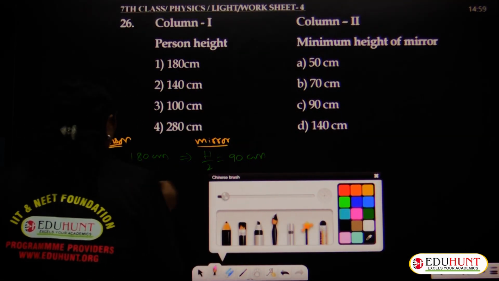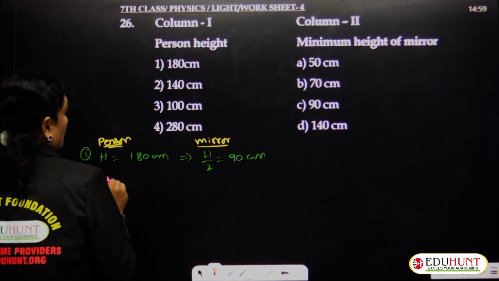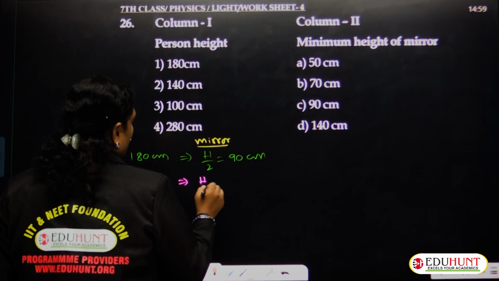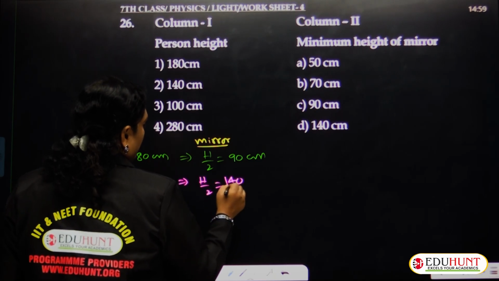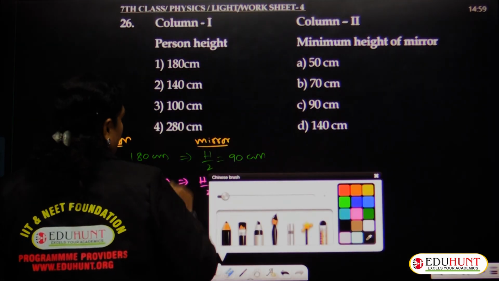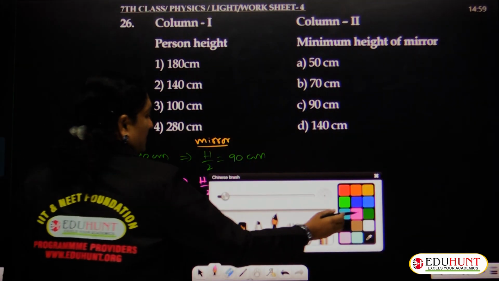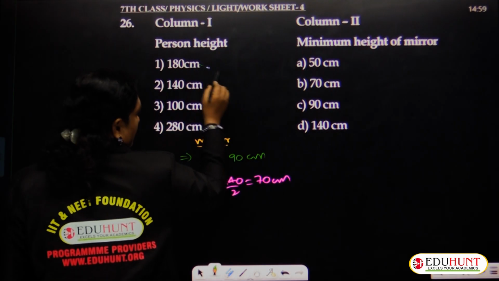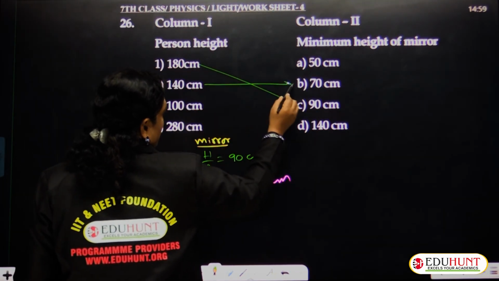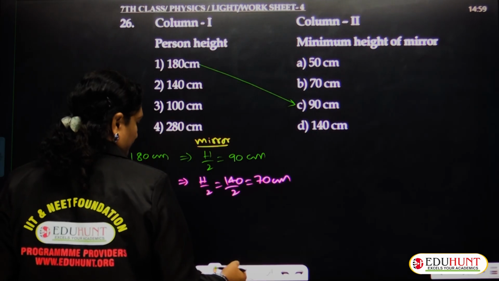Suppose h is given as 140 centimeters, then h by 2 must be 140 by 2, which equals 70 centimeters. So for 180 centimeters, the correct option is 90. For 140 centimeters, the correct option is 70.